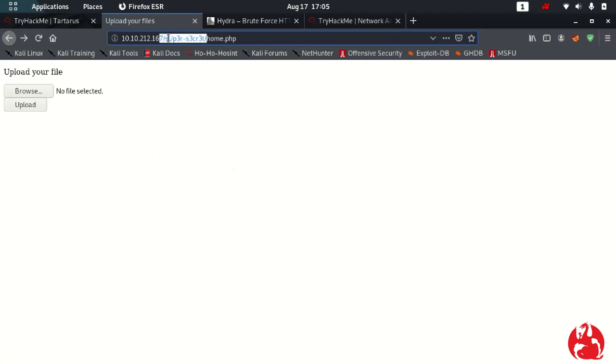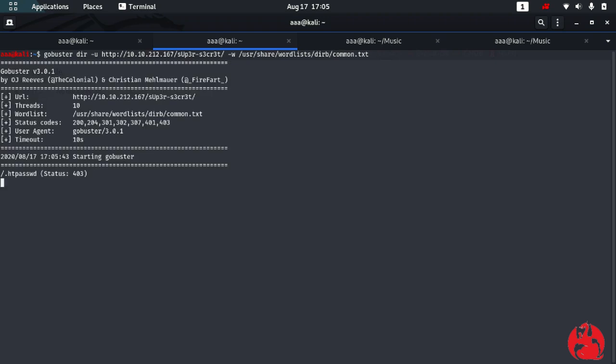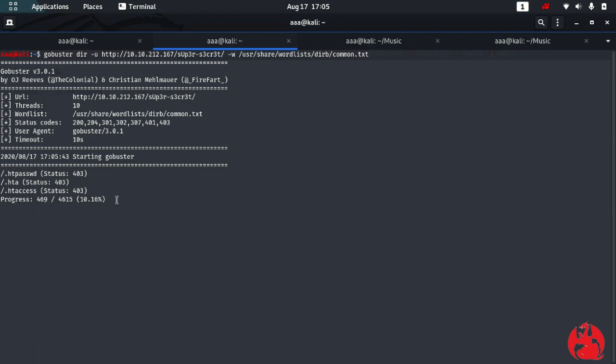Let's just brute force this part. So gobuster dir -u and the URL, the wordlist, which is /usr/share/wordlists/common.txt. So it's again trying to brute force in this super secret directory, and I'm waiting for the results.